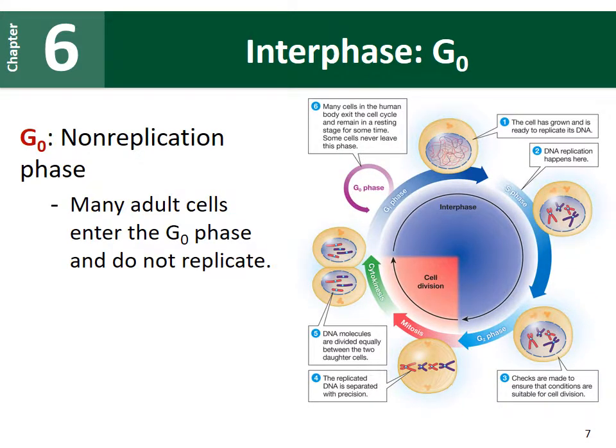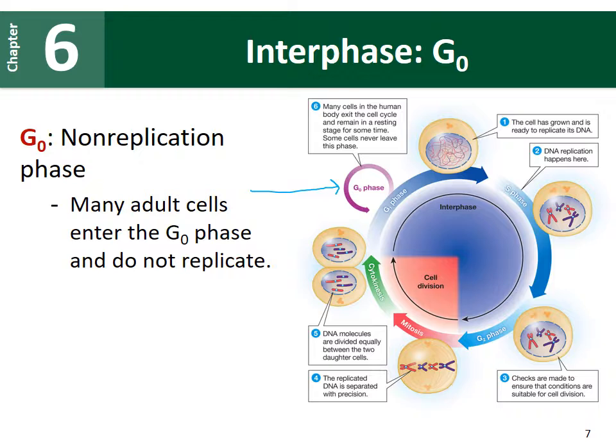If a cell decides not to go through cell division, the cell can enter into a side cycle referred to as the G0 cycle or G0 phase. This is an arrested phase or a non-replicating phase. So many of our adult cells will enter the G0 phase and they will not replicate. Again, this is where a cell will go if it decides not to go through cell division. It'll go off to this little side cycle. Some cells will spend their time in the G0 phase, and they can always enter back into the G1 phase and decide to go through division at a later time.